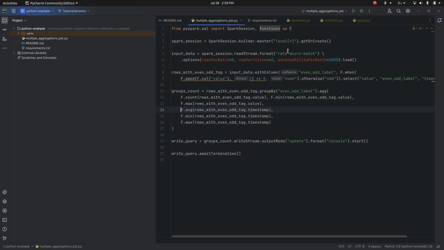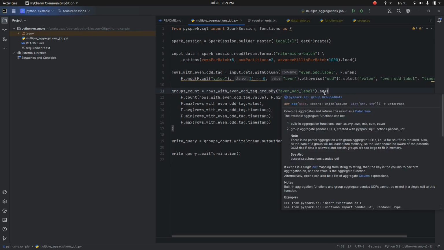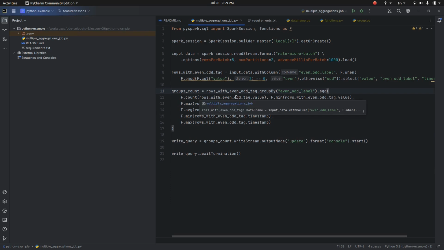So here I'm using a rate microbatch data source. I'm generating 5 rows per microbatch, and the microbatch advances 1 second each time. In the aggregation, I'm later adding a label column for even or odd number. Later I'm performing a group operation on top of this label column, and I'm doing aggregates on each group. In each group I want to know the whole number of rows, the mean value, the max value, the average timestamp, the min and the max timestamp.